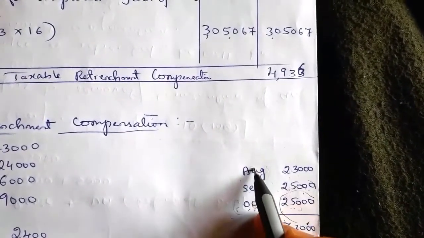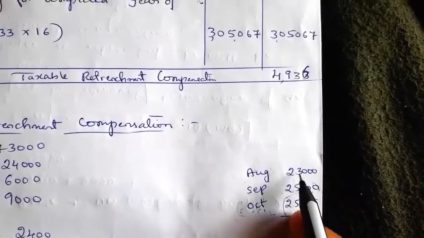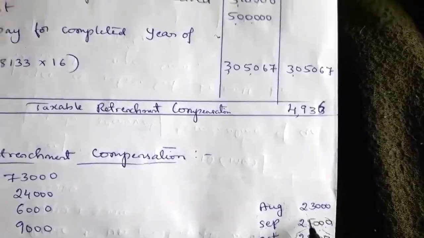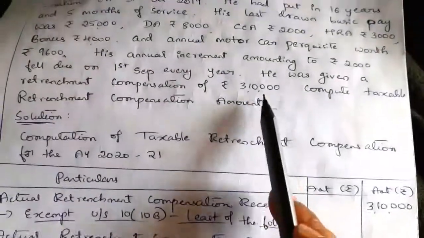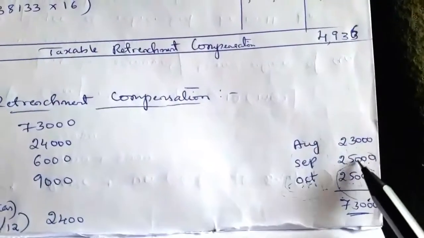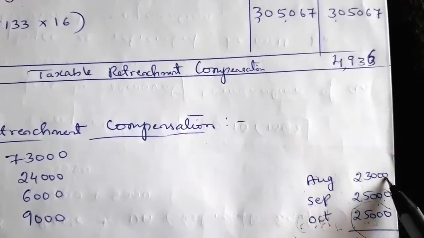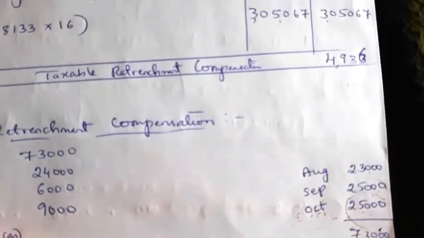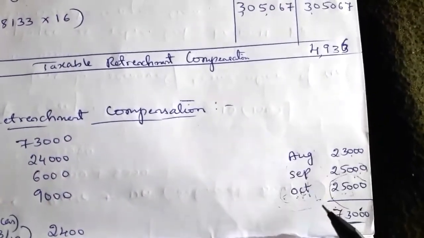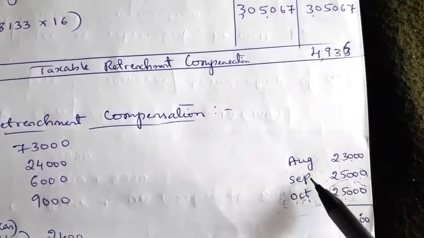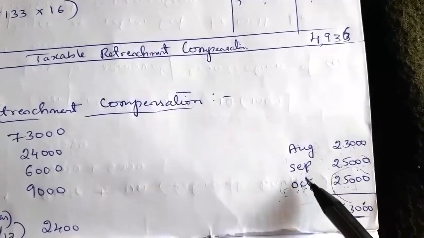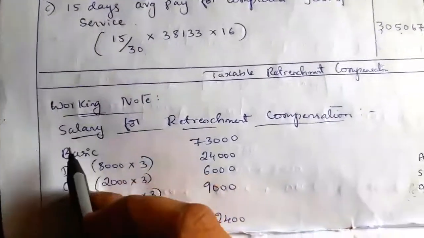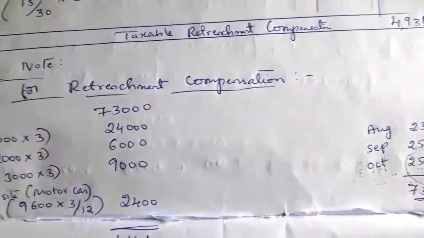In the preceding month August he received without increment. So we have to deduct the increment value, that is 2,000. So 25,000 minus 2,000 is equal to 23,000, the August month salary. We have to take average pay, that is, 3 months salary, August, September, October. Total 73,000 is the basic salary.